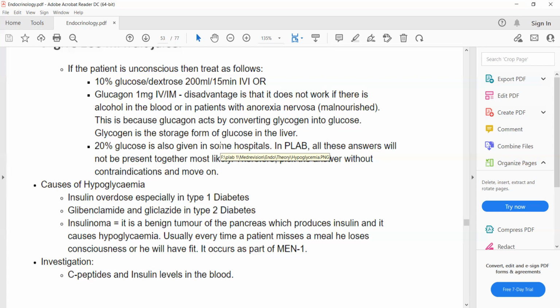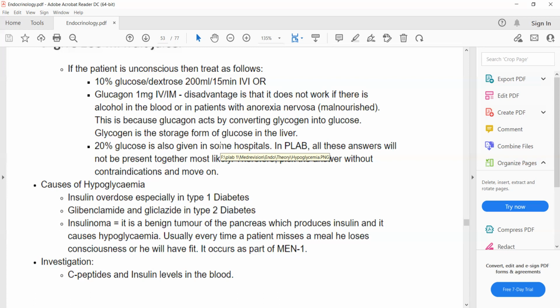So the only option for such kind of patient is 10% glucose or dextrose in 15 minutes. 10% glucose solution can be given, 20% glucose solution can also be given. But in the PLAB 1 exam, both 10% glucose and 20% glucose might not be present together. So we just need to remember that any of these solutions can be given, 10% or 20%, it doesn't matter.